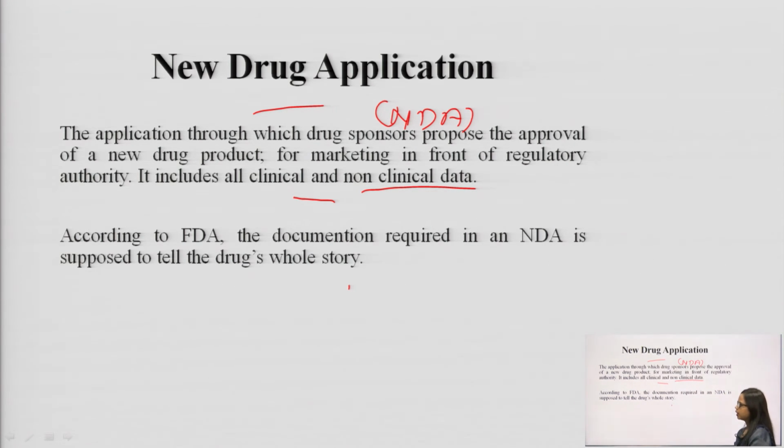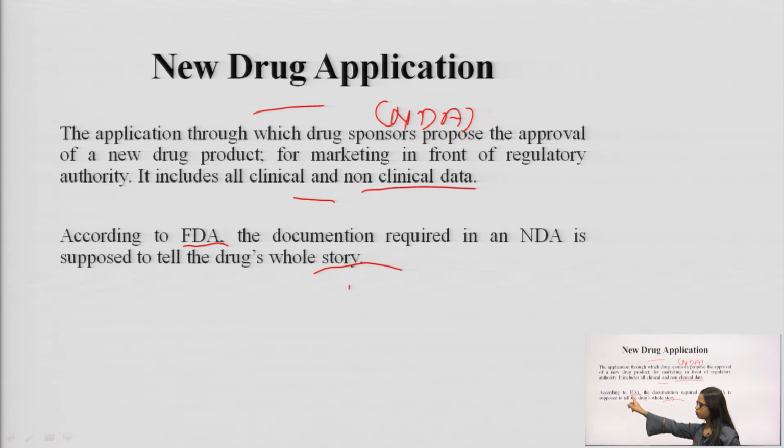According to the FDA, the documentation required in an NDA is supposed to tell the drug's whole story. It means the whole contents of the investigator's brochure.